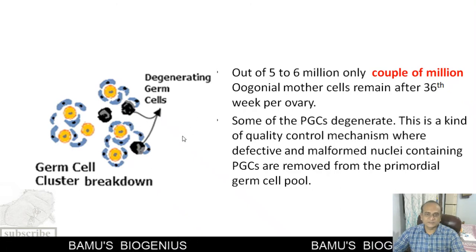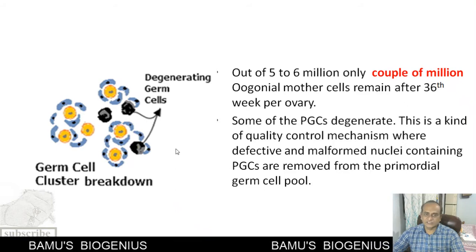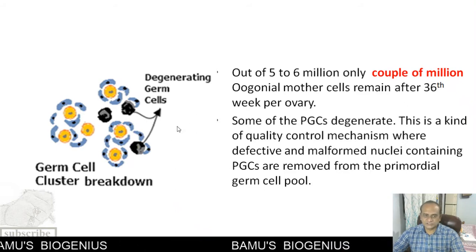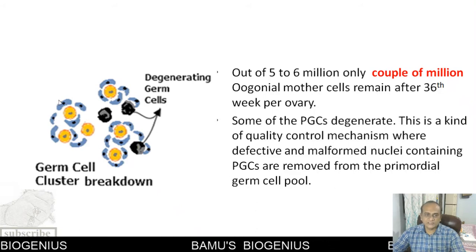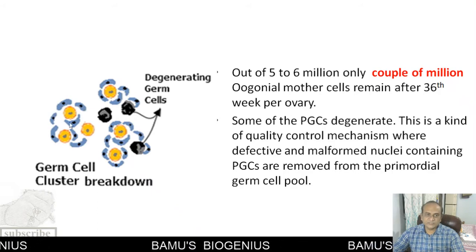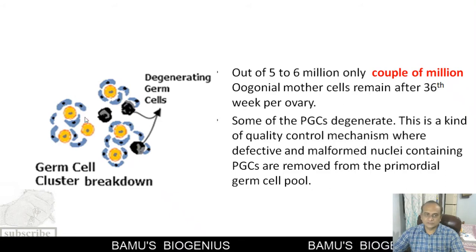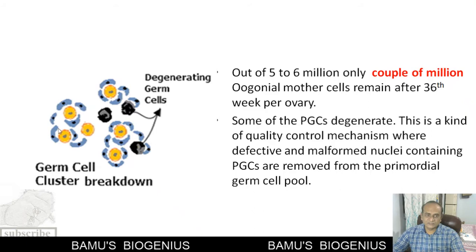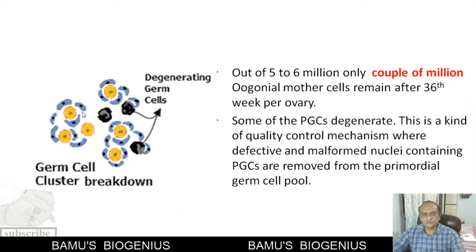The mechanism that is called apoptosis is initiated in them, and because of that, these germ cells degenerate. But those cells which are healthy, such primordial germ cells, get surrounded by the pregranulosa cells. So now each primordial germ cell is surrounded by the pregranulosa cells.